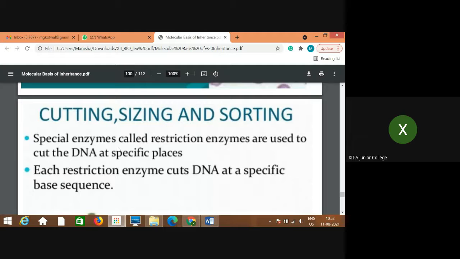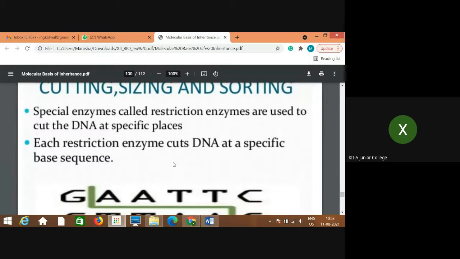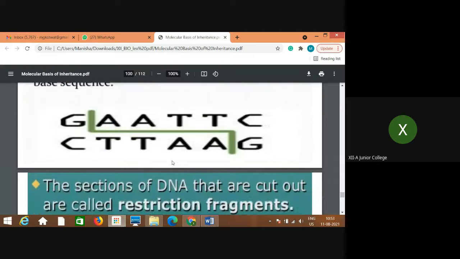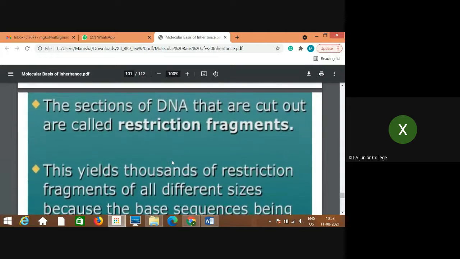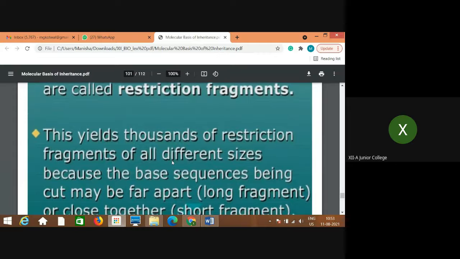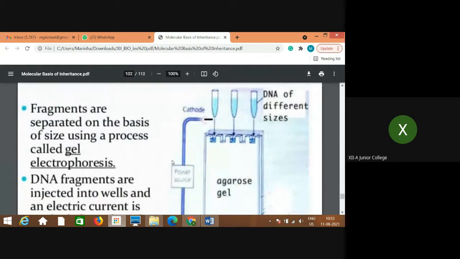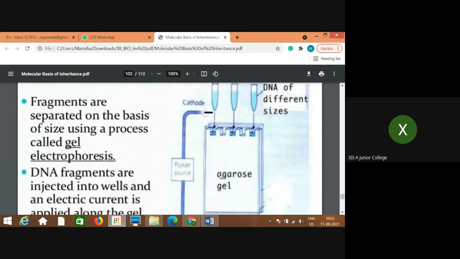We are using restriction enzymes to cut the DNA, which are very specific. These restriction enzymes cut DNA at very specific base sequences. Once the DNA is cut, the fragments, of smaller or larger length, are called restriction fragments. Then these fragments are added to the wells of agarose gel. Agarose gel electrophoresis is the method used, which contains the wells.